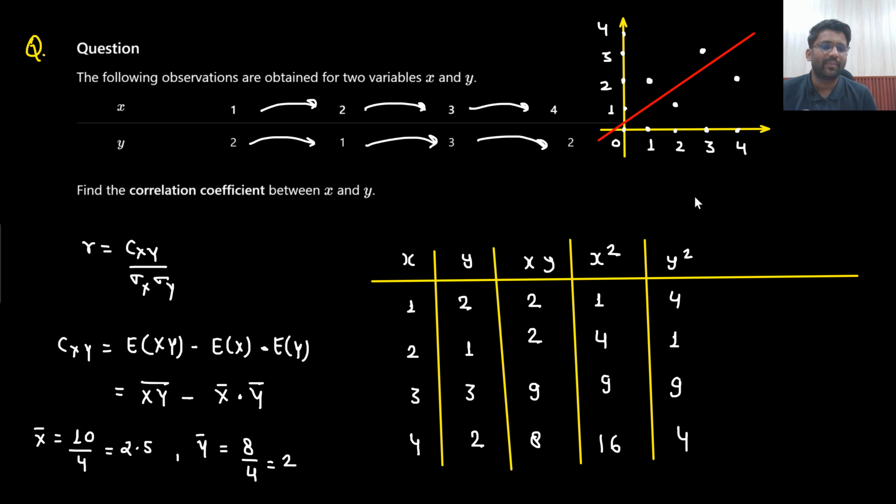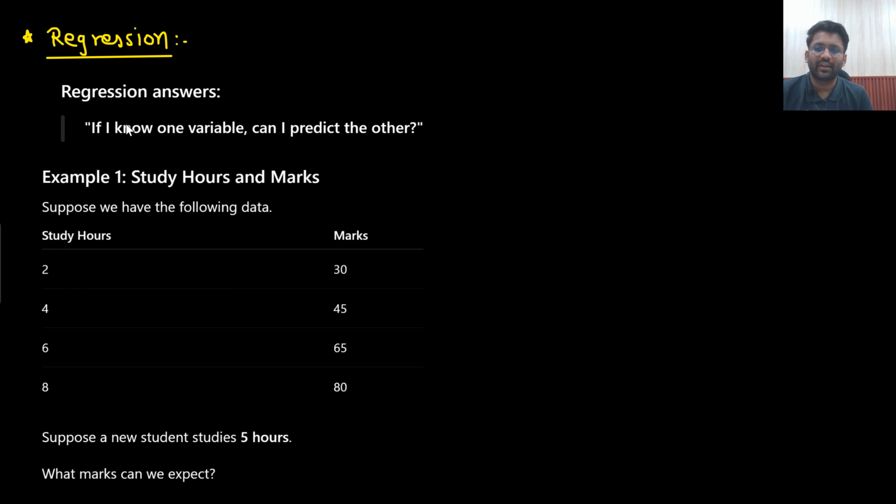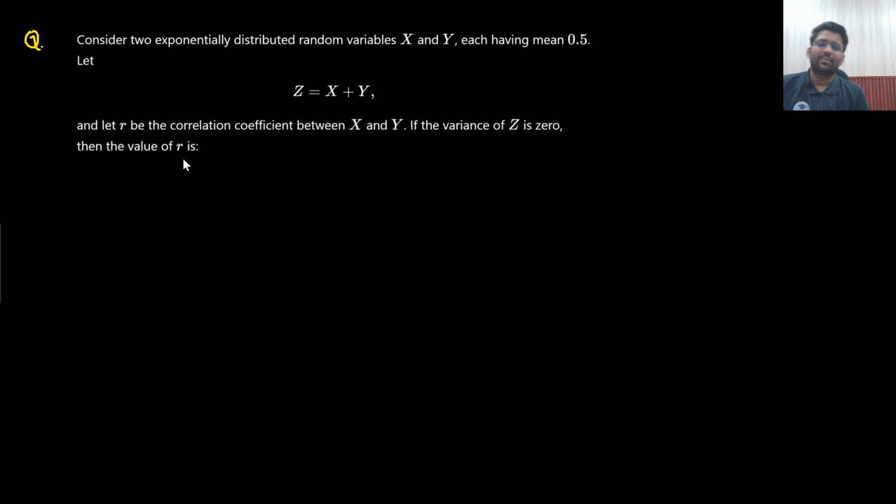So in the next topic, what will happen? This data would be given, 1, 2. Similarly, these data would be given and they will ask you the equation of this line. That is, what will be the equation of a best fit line, or you can say what will be the equation of the line which will be passing near to all these points. So the equation of this line they will ask. So there is a certain method for that. So that we are going to understand in our next topic, which is regression analysis. Okay, but before that, let's solve this question and then our next topic would be regression. Understandable? So that we will understand, but let's solve this question.